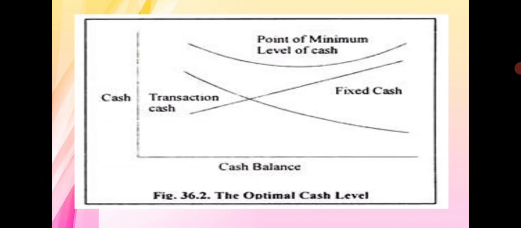Again, there are two main factors that affect the cash balance. Here we are talking about the factors that directly affect the cash balance of the organization. The first one is uncertainty, and the second one is variability. As we already know, whatever planning is going to be done is about our future, and the future is totally unsecure and unpredictable.